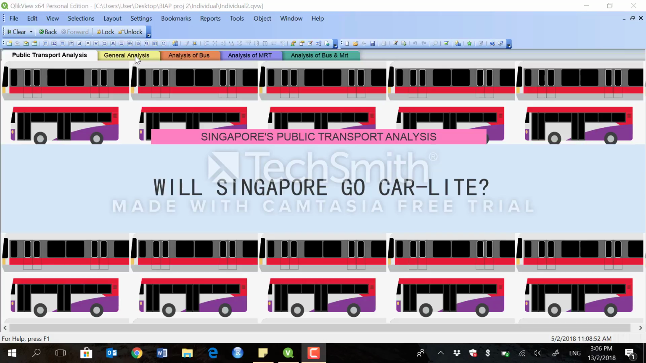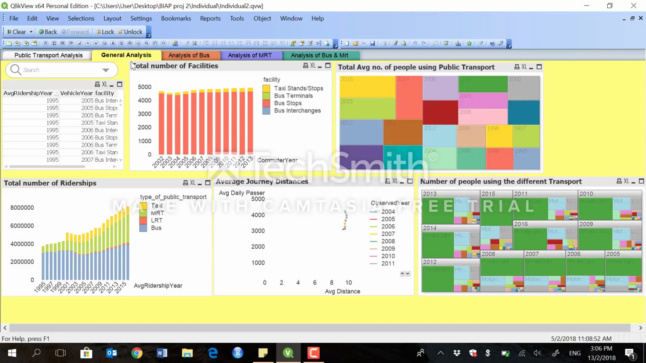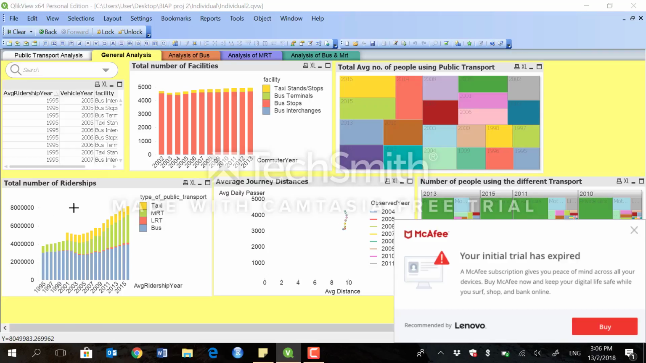So basically I've done an overall analysis as well as the analysis for both bus and MRT. Firstly, the general analysis here shows different types of things that I can talk about. For example, the facilities, public transport, like the average number of people using the public transport, number of people using the different transport as well as the journey distances that are being travelled by the commuters.